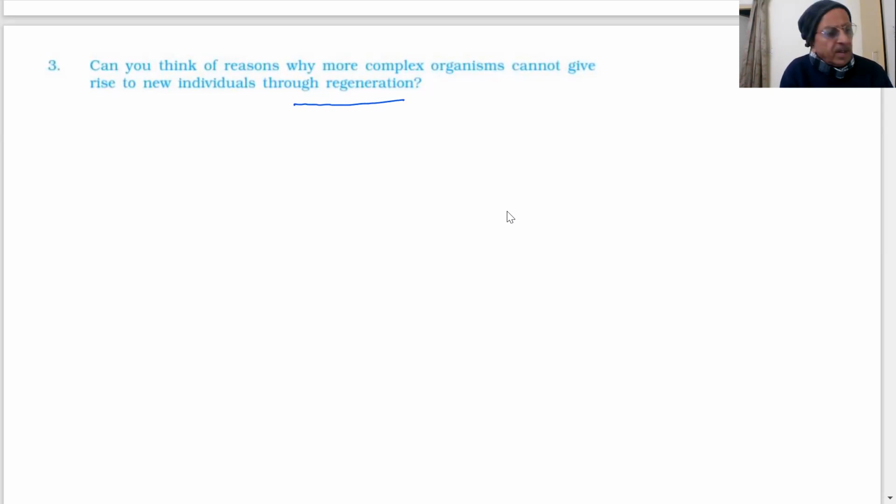In a complex organism you have a large number of organs, multiple organs, and different organs are required, which is not possible by regeneration.